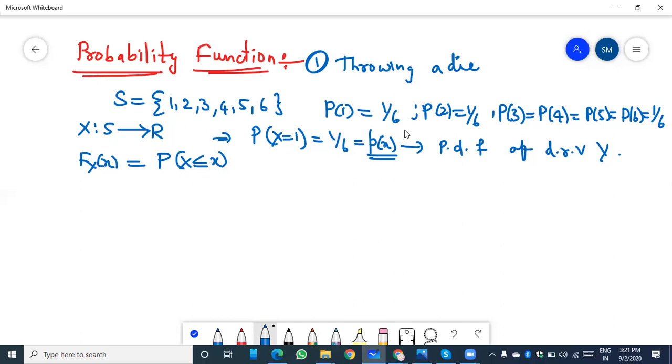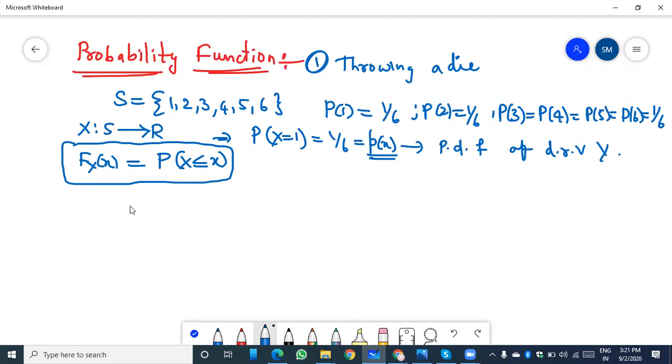Here, the probability mass function can be defined as F of x is equal to P of X less than or equal to x.